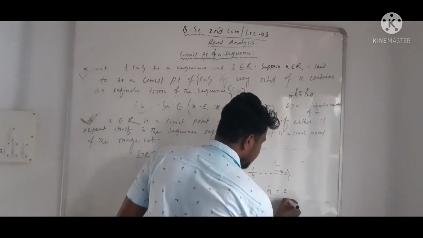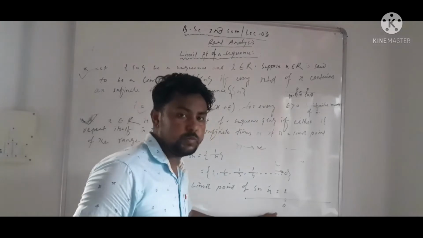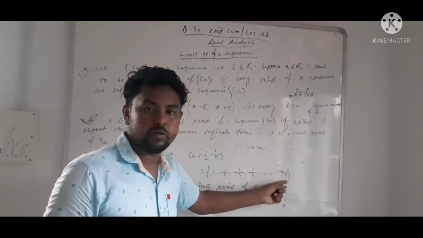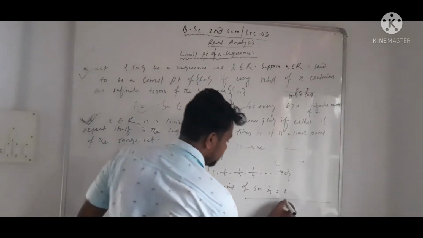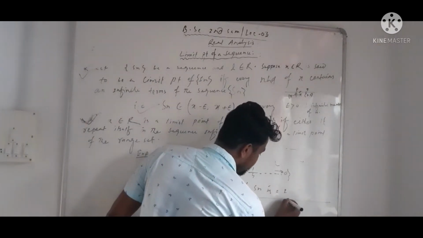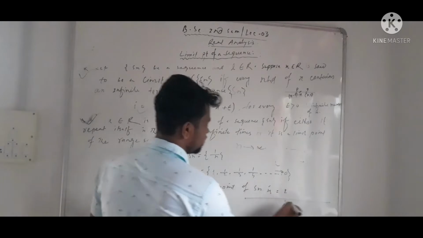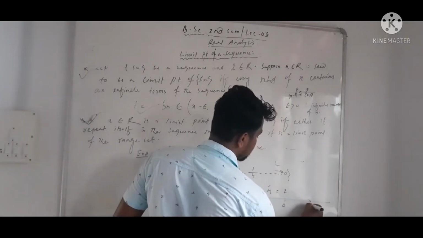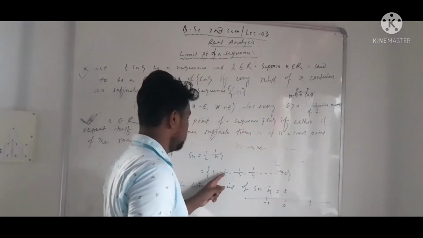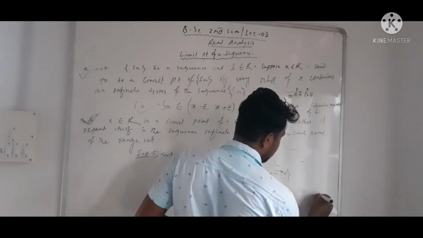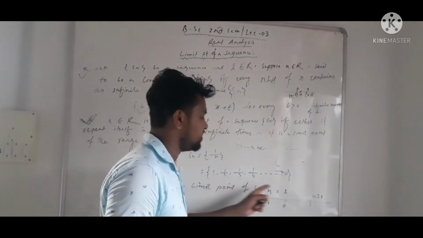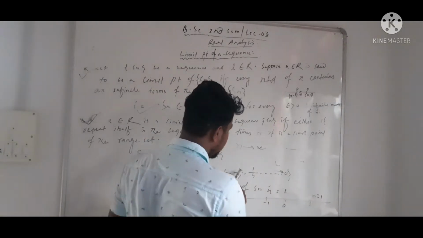Okay, suppose we have to prove that here 0 is a limit point. So how can we check it? We check by the real number line. Okay, so let's see. So this is 0, this is 1, or this is -1. So the first term starts from here. That means n equal to 1. First term of the sequence. Second half.